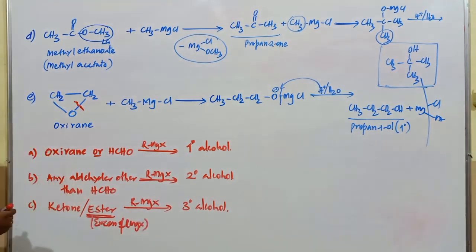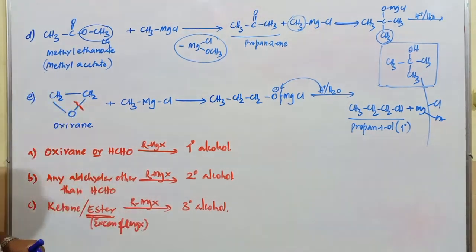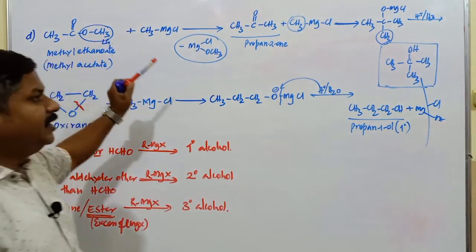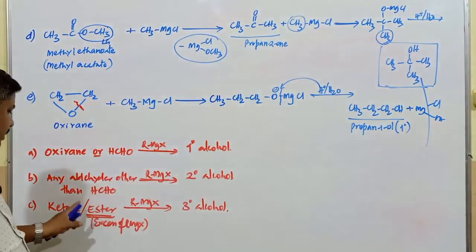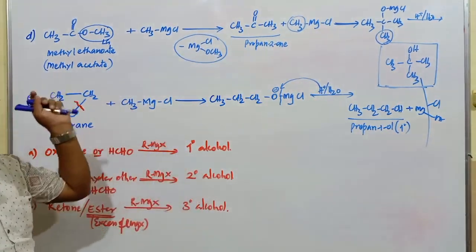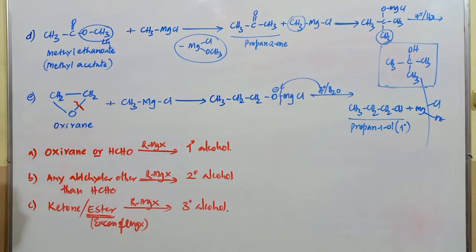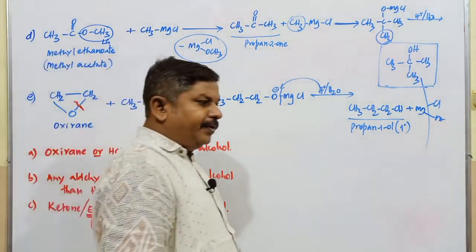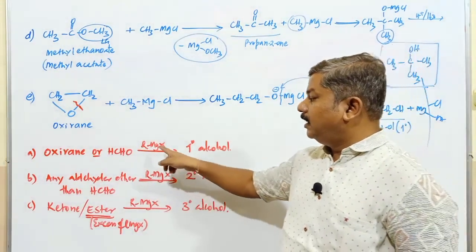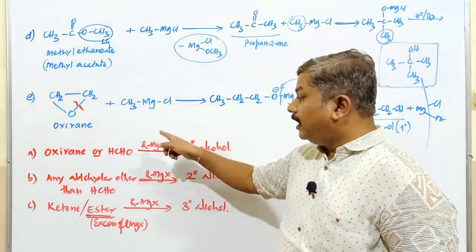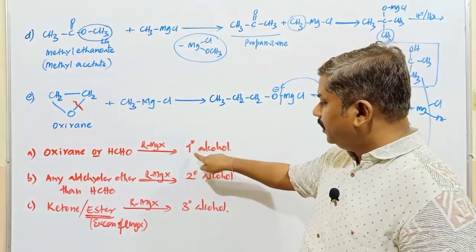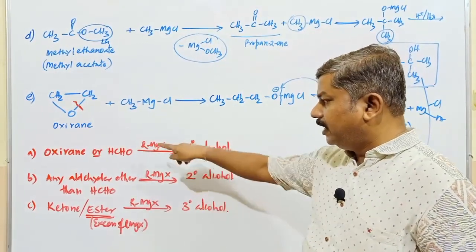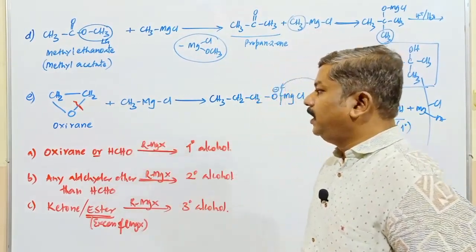When the ester is treated with Grignard reagent, the alcohol produced is going to be a tertiary alcohol. So ester or ketone produces what type of alcohol? It is going to be tertiary alcohol. If you go with alkyl magnesium halide or aryl magnesium halide, there is no difference in the degree of alcohol, primary, secondary and tertiary, in presence of these corresponding compounds.